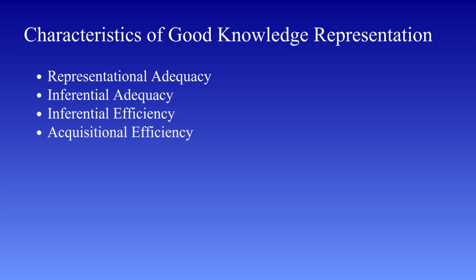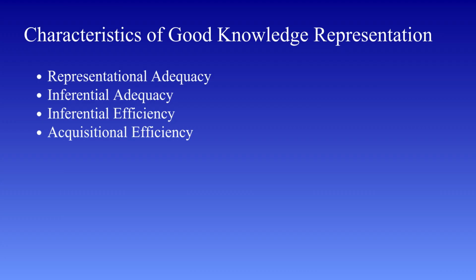For example, if a new disease is discovered, a medical AI system should be able to incorporate that information without redesigning the entire system. If updating knowledge is difficult, the system becomes rigid and outdated. So, acquisitional efficiency is about flexibility and ease of maintenance.